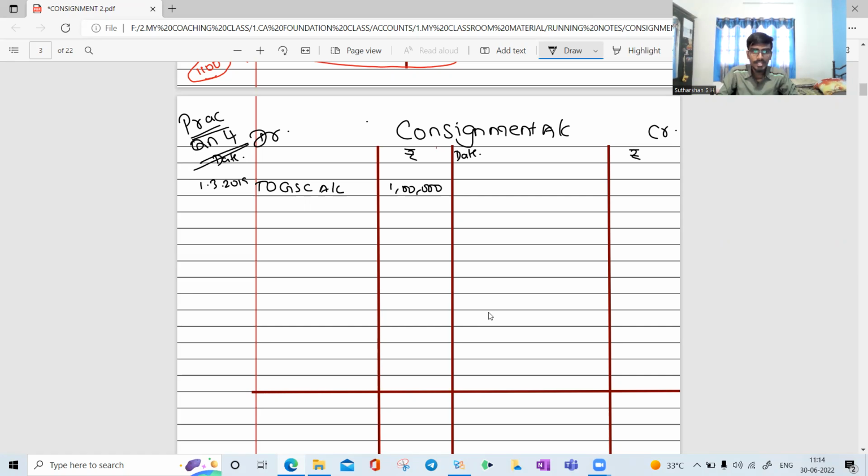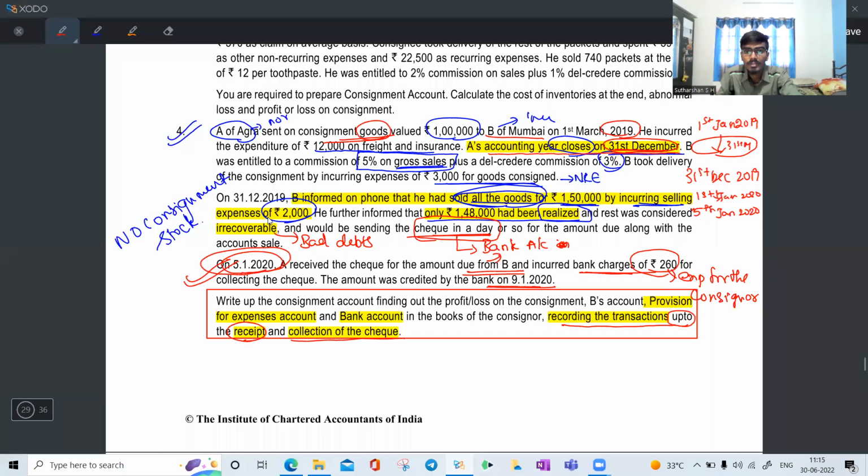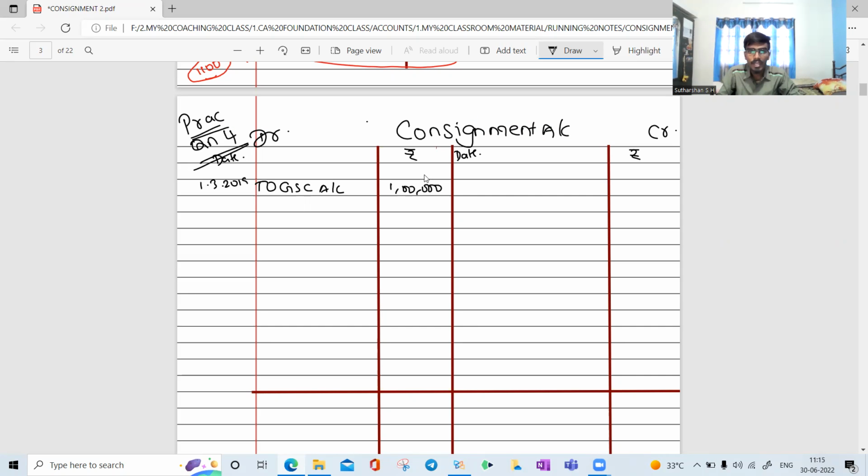Then he is incurring the expenses. The expenses have been paid by whom? Consignor's expense to bank account. There is only how much expense? Freight and insurance, 12,000. In the bracket, you can write freight and insurance. Then to whose account? The consignment account in the books of B of Mumbai.